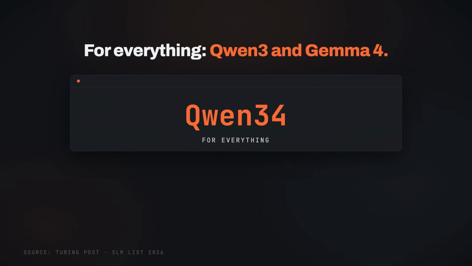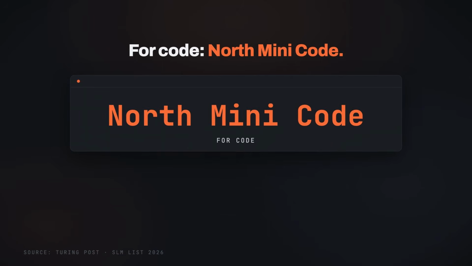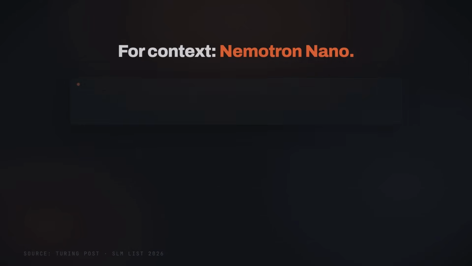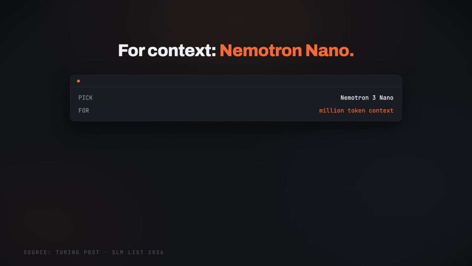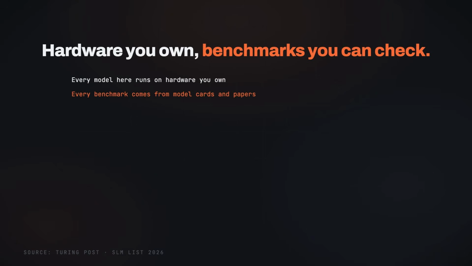So small models in 2026 are defined by what they run on, not how big they are. Qwen3 and Gemma for everything, Phi-4 mini for reasoning, North Mini Code for code, Nemotron Nano from NVIDIA for a million token context, and Granite for dependable enterprise work. Make sure you always check the license so that it's not gated for your commercial use. Every model listed here runs on hardware you might already own, and every benchmark I quoted comes from the model cards and papers linked below.